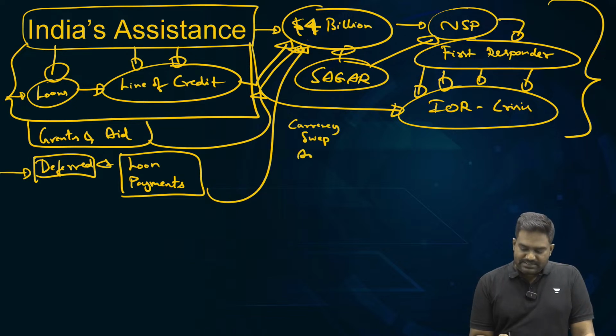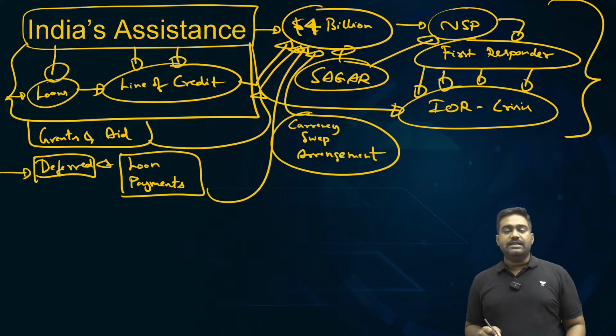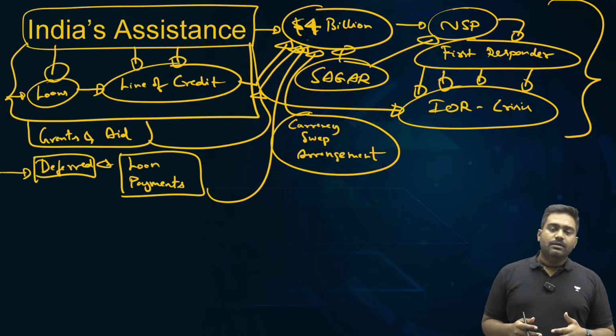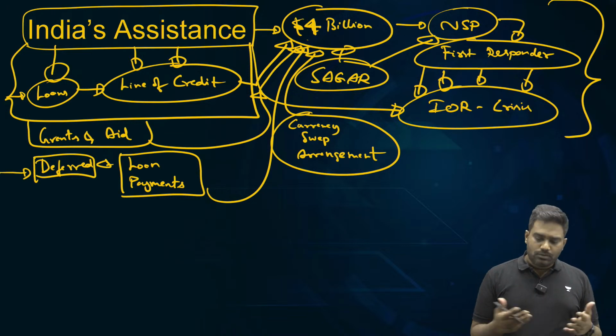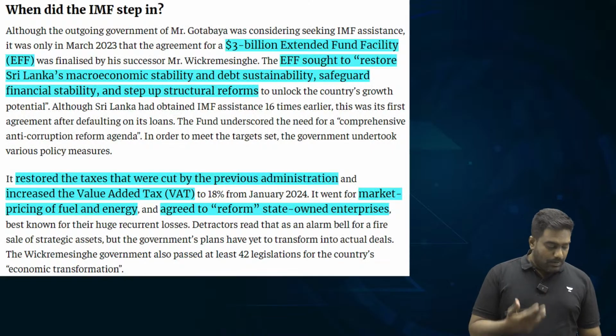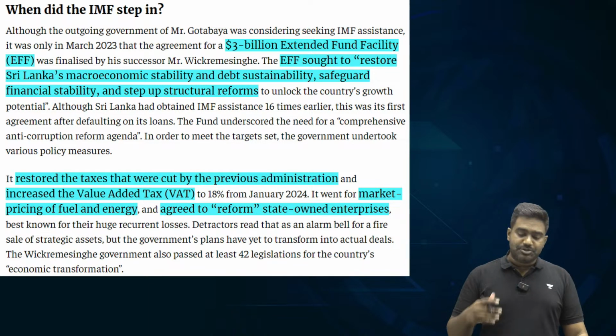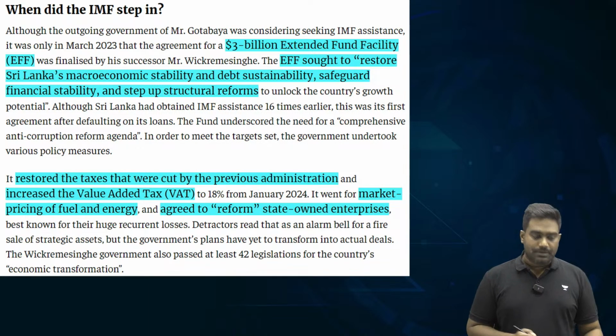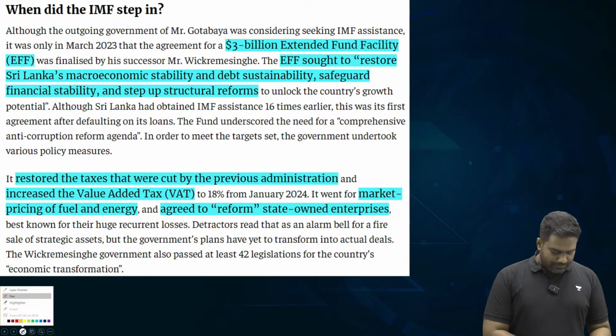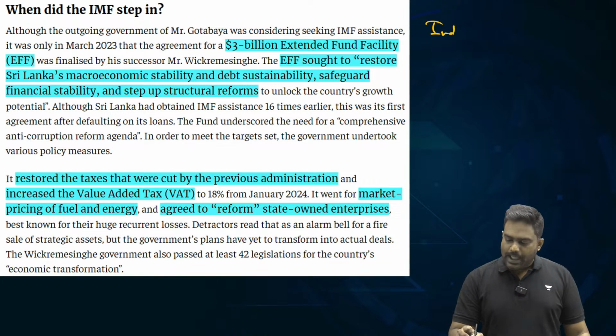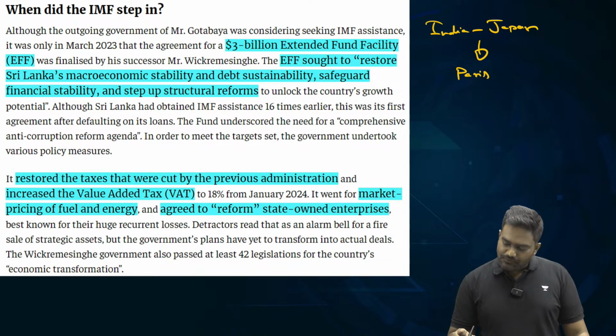We provided a currency swap where the central bank, the RBI, would swap the currency with the Sri Lankan currency, which gives liquidity to Sri Lanka to deal with the crisis. And we worked with the global community to help Sri Lanka manage the crisis situation. India worked with Japan, which is another major lender to Sri Lanka, and we worked with the Paris Club of countries,